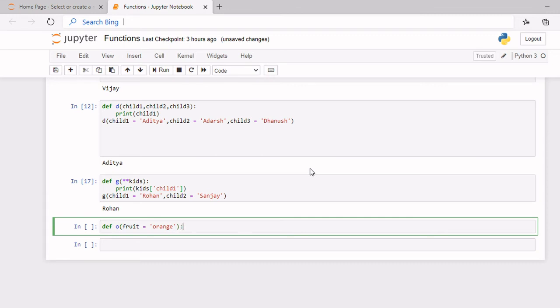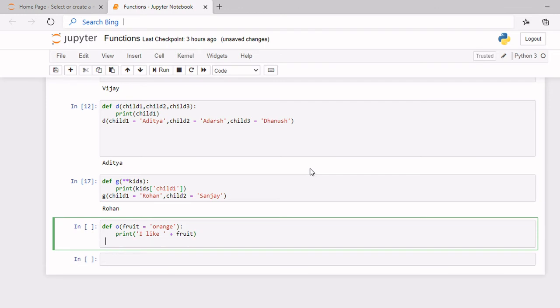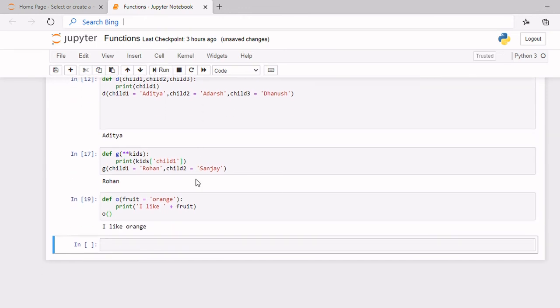Okay, and colon, and now here I'll just write print, and inside of quotes I'll just write here I like, and a plus, and here I'll write fruit. Oh, I'm sorry, it's not inside of quotes. Okay, so fruit. And now if I come here and call the function, and I'll just leave it blank, you can see the default value comes, that's I like orange.